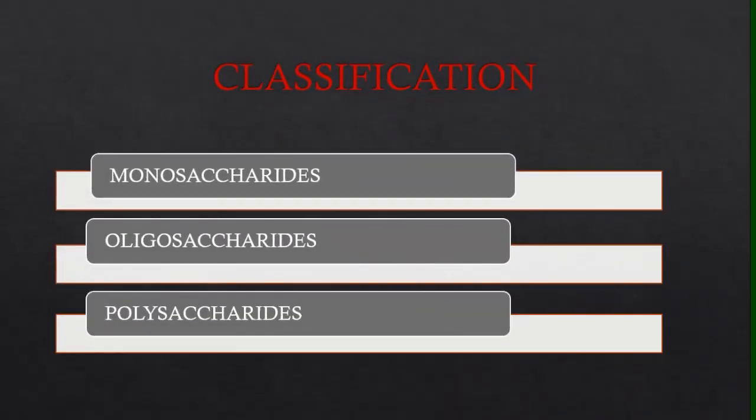Classification. Carbohydrates can be classified as monosaccharides, oligosaccharides and polysaccharides.